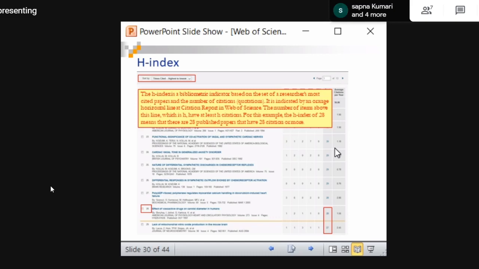For example, in marks, if you say you got 90 out of 100, that 90 decides that you are a good student, right? Similarly, H index is a number that decides the quality of an author. But we cannot always say that H index will determine the quality, because it is just based on a formula only. There is a debate going on. But remember, H index reveals the impact of the author in that particular field. So for this author, the H index is 28. Now you see how 28 is calculated.